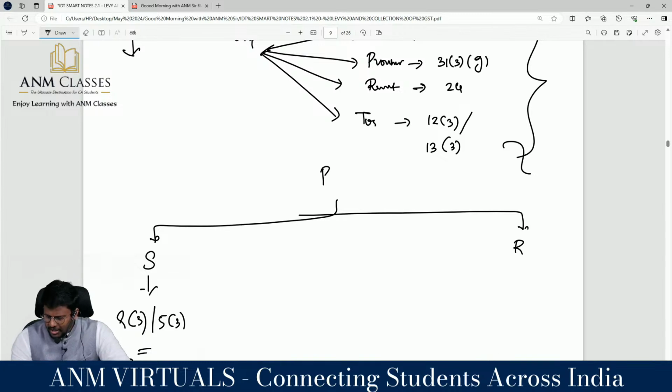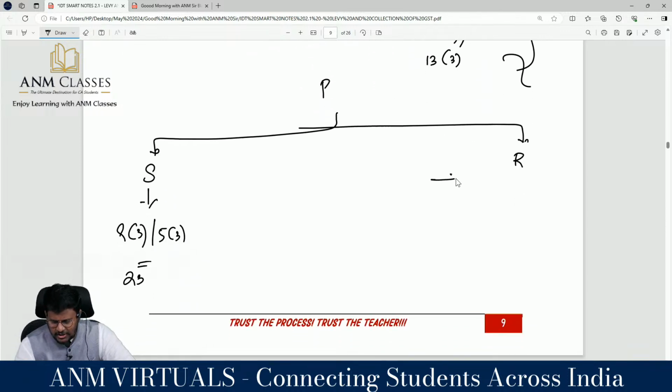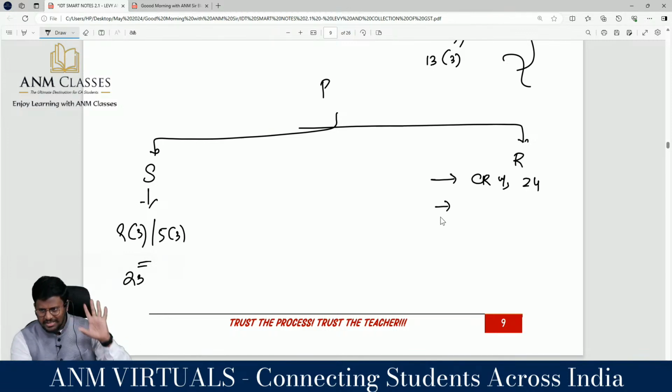Correct? Yes, but if you are a recipient, the first responsibility for you is that you have to take the compulsory registration under section 24. Once you take compulsory registration under section 24, hello, you are liable to pay tax. You are liable to pay tax on this inward supply. We already studied the definition of inward supply, correct?